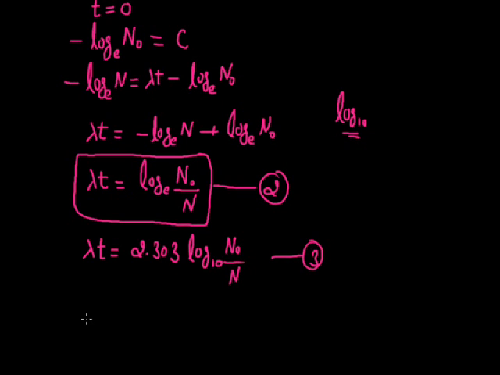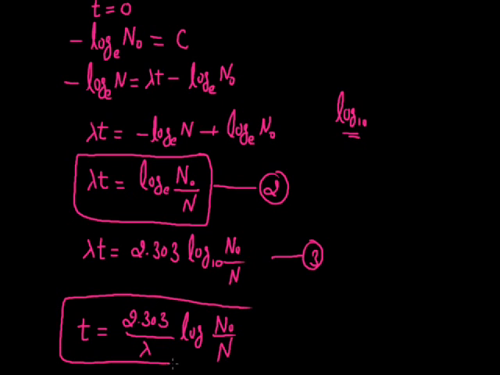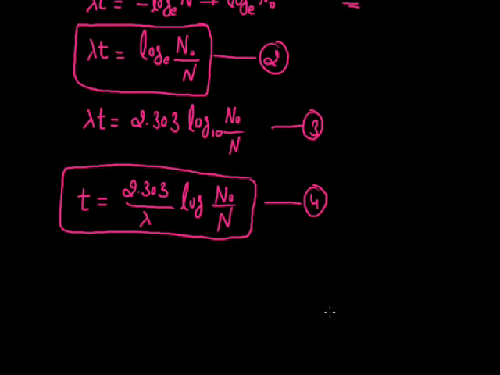If we are to find the value of the decay constant, or the value of the total time interval in which this change occurs, this can be represented as t equals 2.303 divided by the decay constant lambda, multiplied by log N0 by N. That is the representation that we will be using while doing the calculations based on this law of radioactive disintegration.